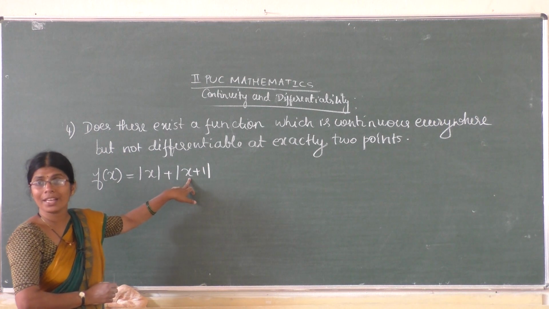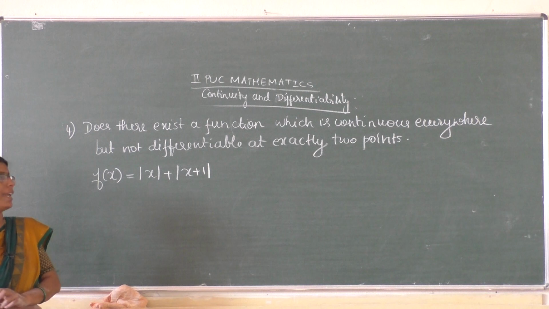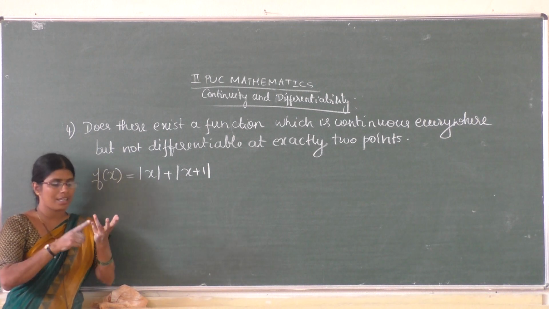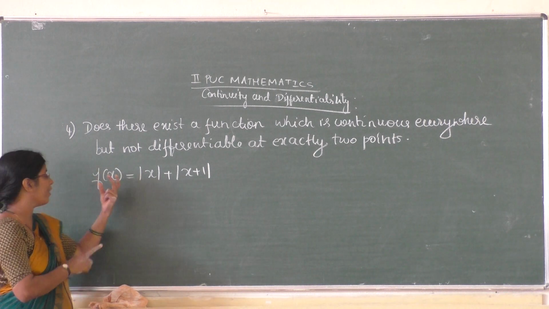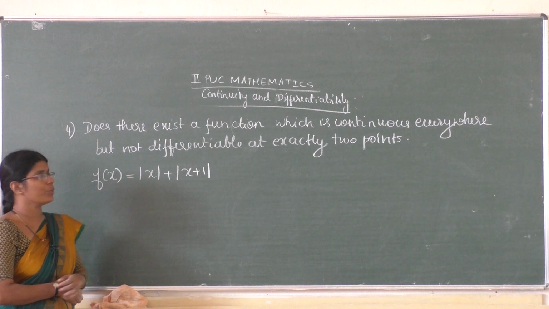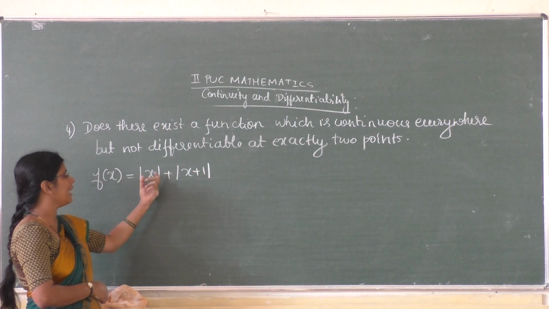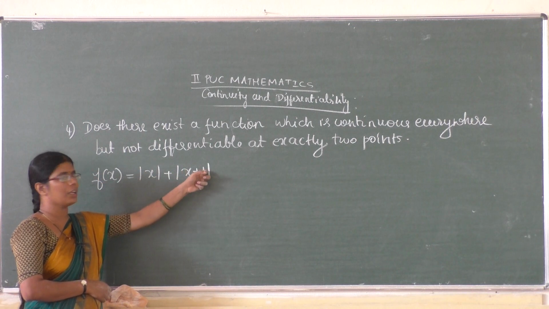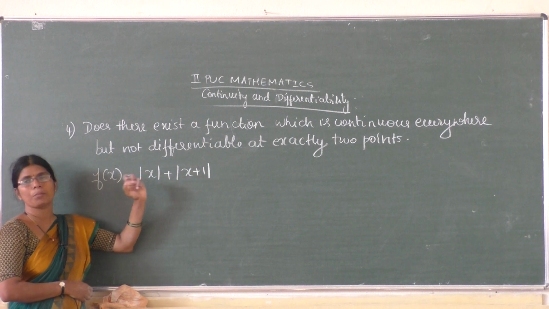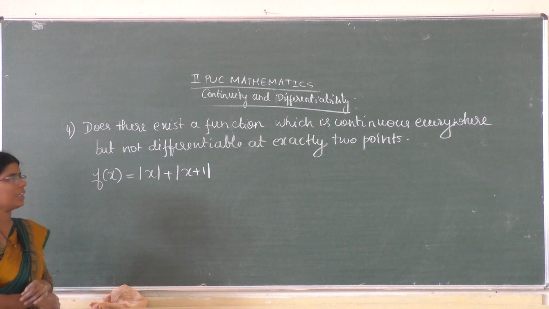Similarly, mod x plus 1 is not differentiable at x equal to minus 1. So there are two points, 0 and minus 1, where this particular function is not differentiable. We can give many examples for this; you can take different constants here, such as modulus of x plus 1, x plus 2, any way you can take.